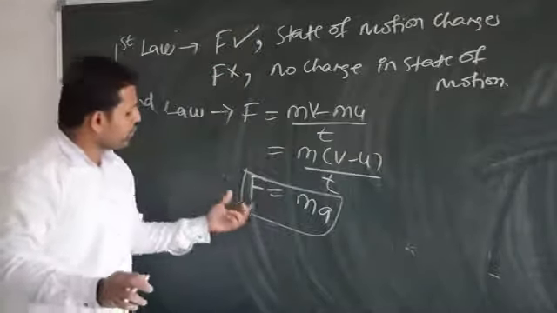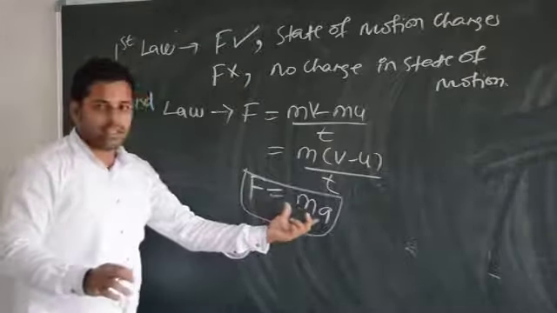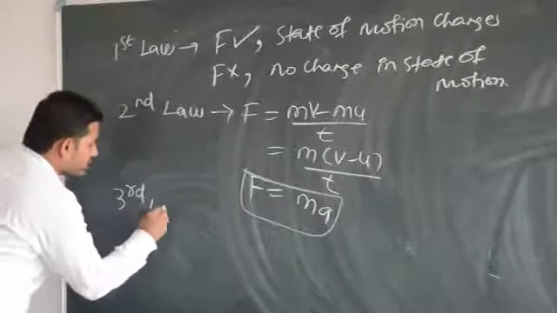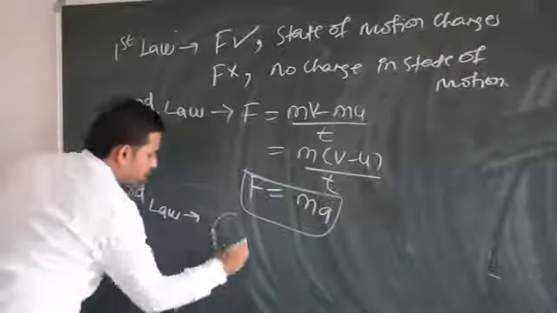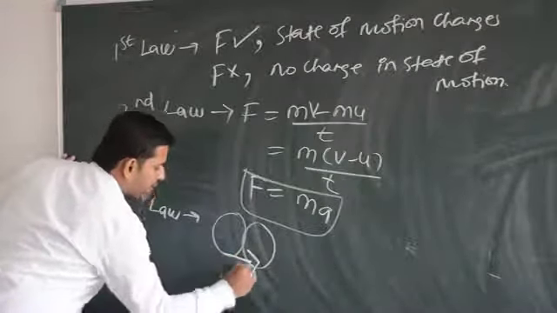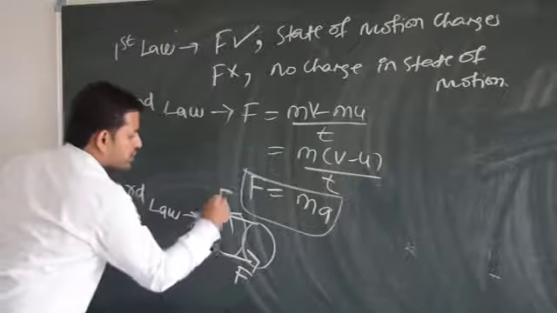And how about force? That magnitude has been discussed in this second law. But third law says, for example, there is one body and there is another body. If it is applying some force on this body, the equal and opposite force will be there, that is F dash.